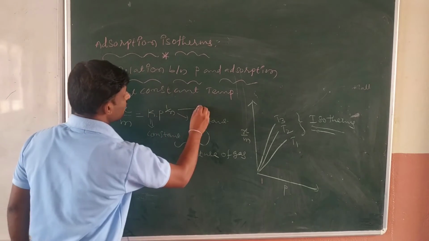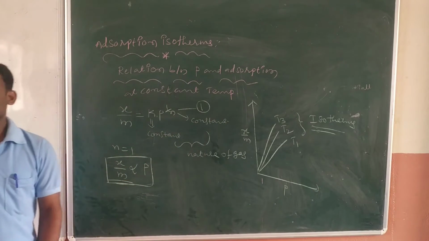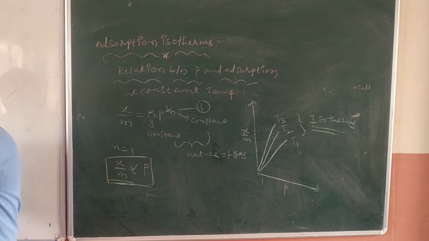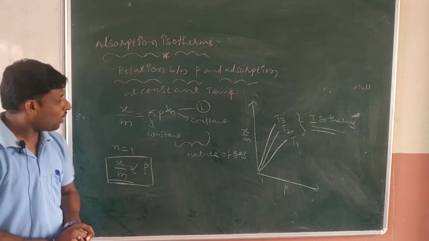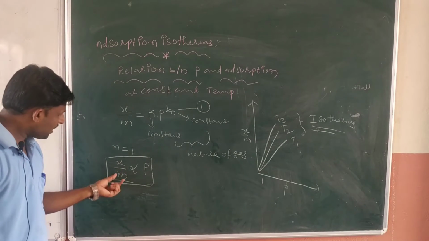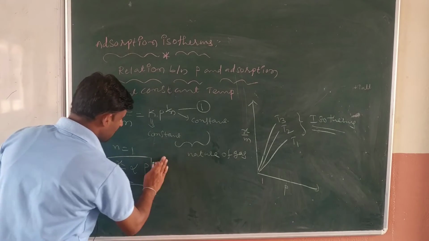This is equation one, I am telling. Okay, this equation is considered as 1. Practically, observe one thing here. For example, when high pressures are there, in the case of high pressure, what happened? x by m value does not depend on the pressure, because here n value is greater than 1.